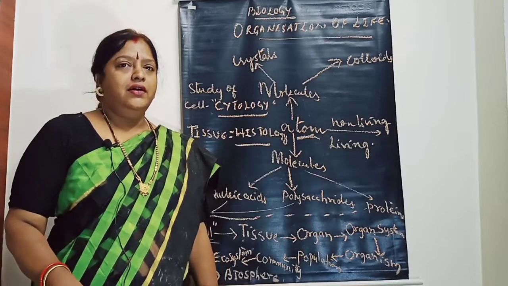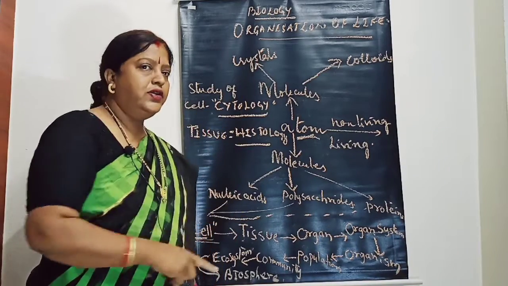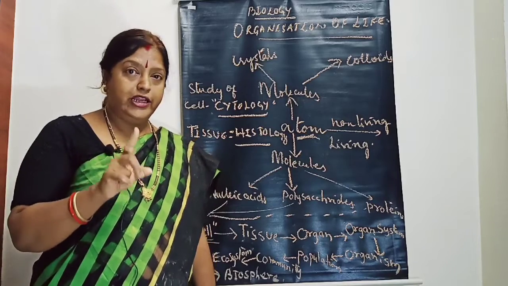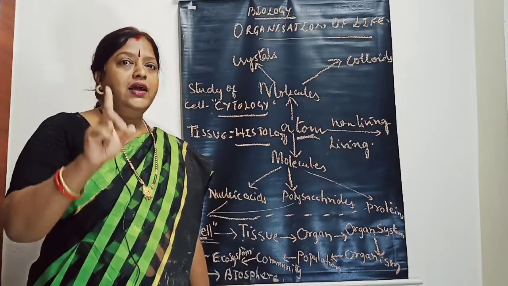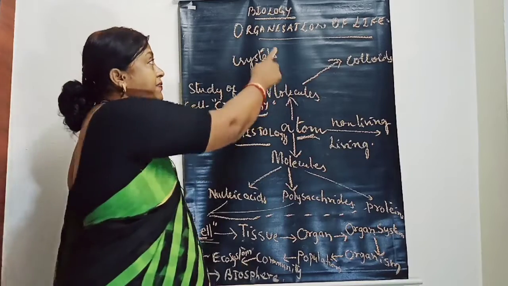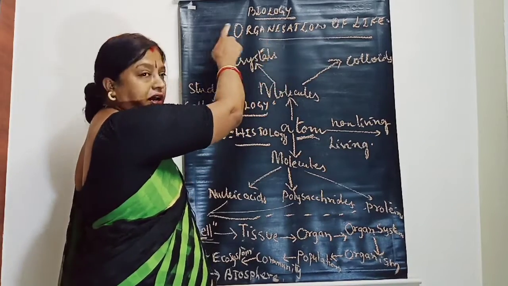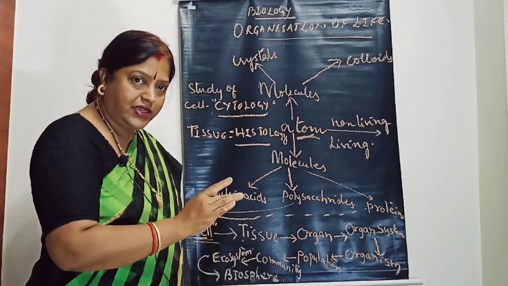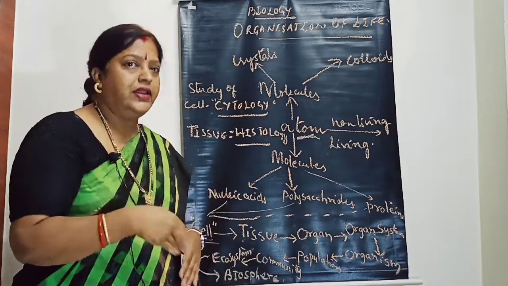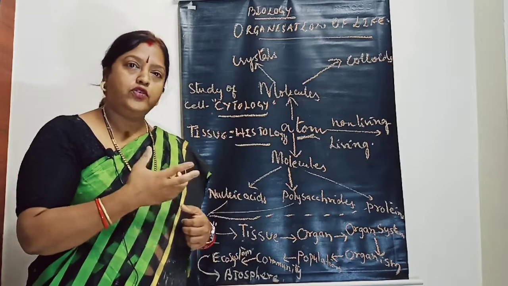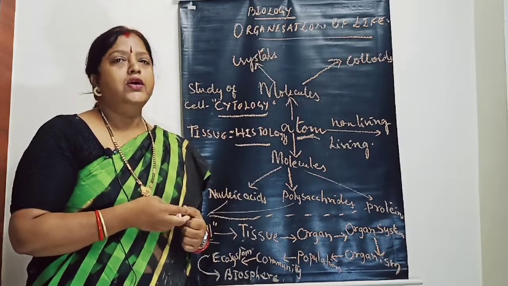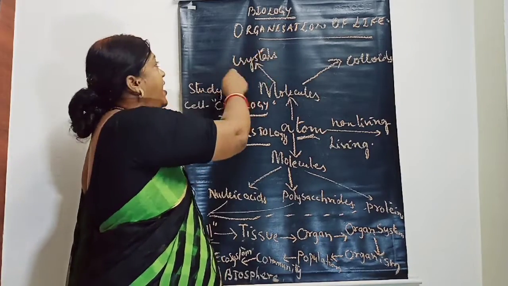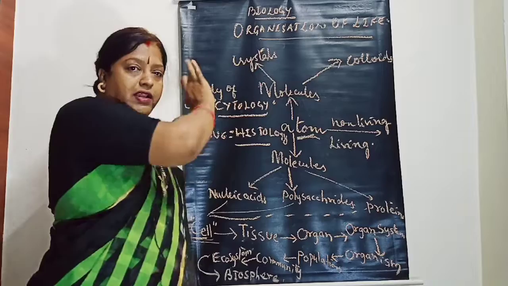Yes children, all these things you note down in a new notebook. Keep a long notebook, white pages, 200 pages, then put the date and keep the heading like this. This is your first class, and from now we'll be starting, and then I'll be telling you the homeworks and how to make question answers also. Okay, so now note down this one: organization of life, and this is your first class, put the date and take down.